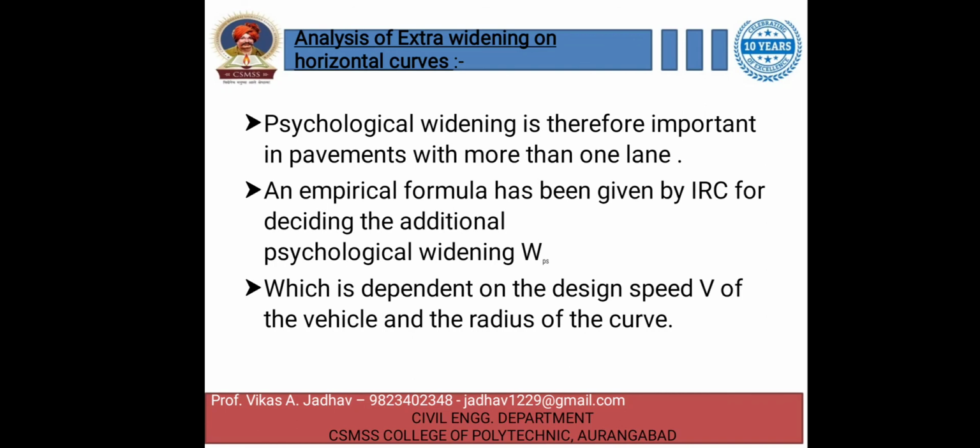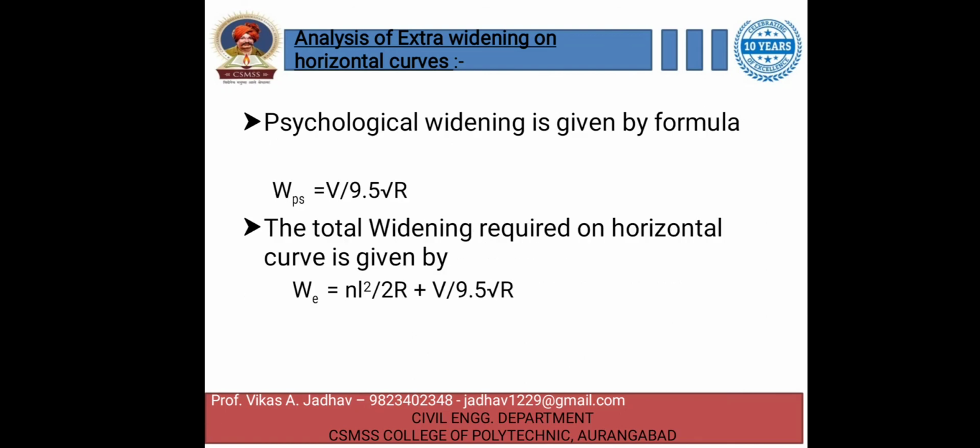The widening we provide will depend upon the speed of the vehicle and the radius of the curve. So here the psychological widening is given by the following formula: W suffix PS is equal to V upon 9.5 under root R, and the total widening required on a horizontal curve is given by the equation.